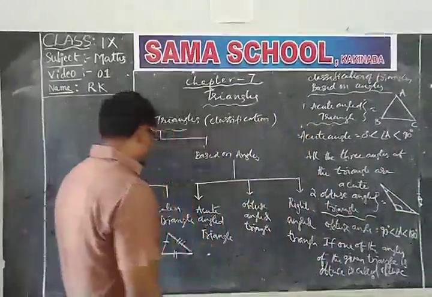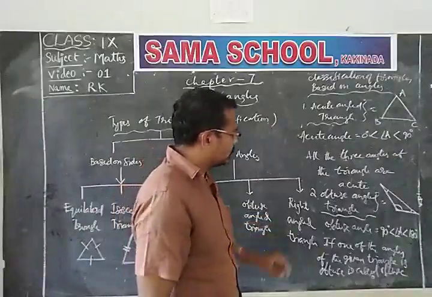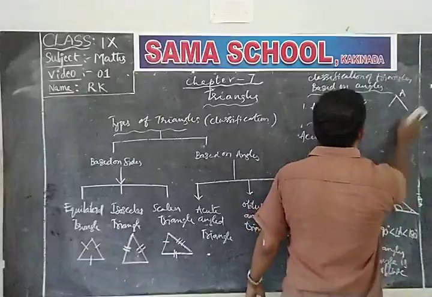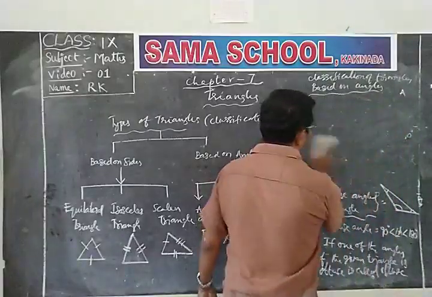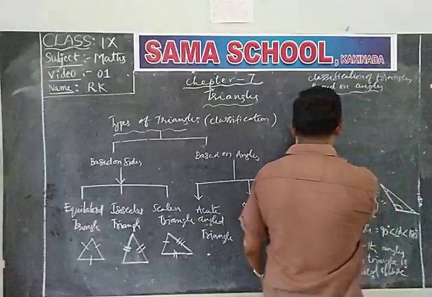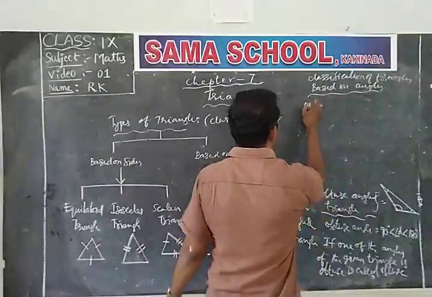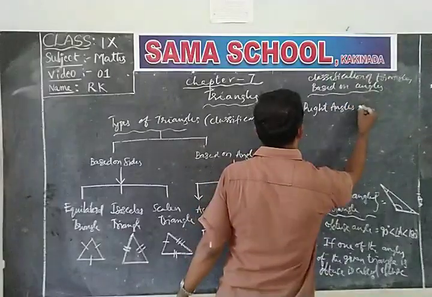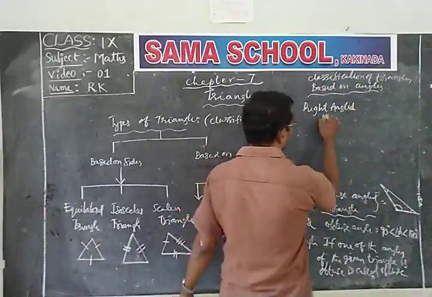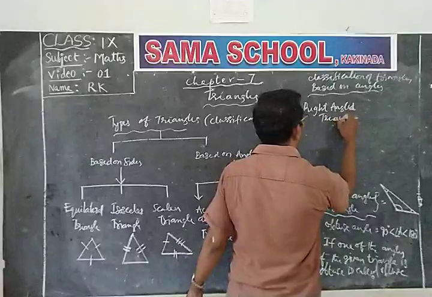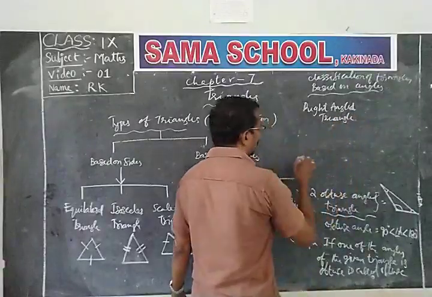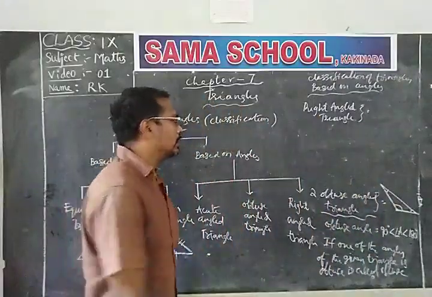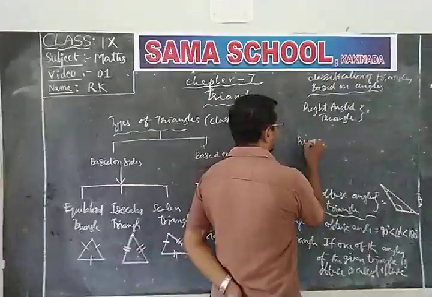Now the third one. What is it? Right angle triangle. The third one is the right angle triangle. Do you know right angle? Right angle triangle, or right triangle, whatever it may be. Now, what is a right triangle?